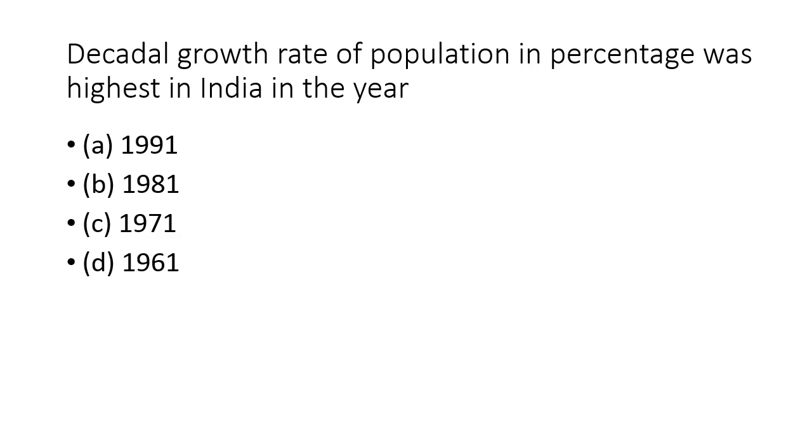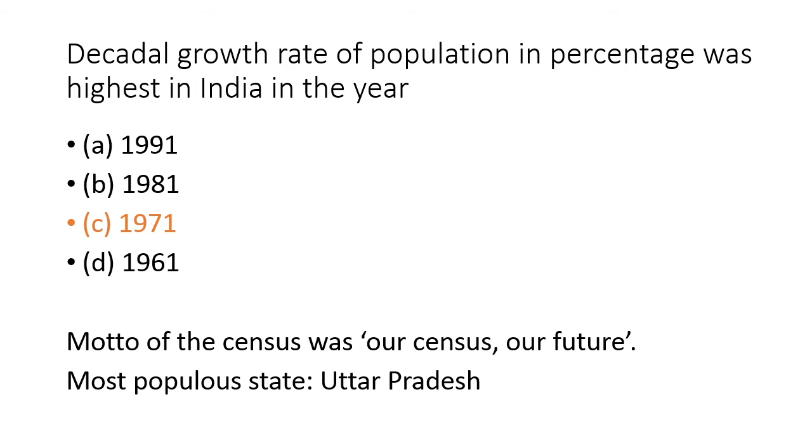Next question is, the decadal growth rate of population in percentage was highest in India in the year? Option A 1991, option B 1981, option C 1971, option D 1961. The correct answer is option C, 1971. The motto of the census was 'Our Census, Our Future'. The most populous state is Uttar Pradesh.